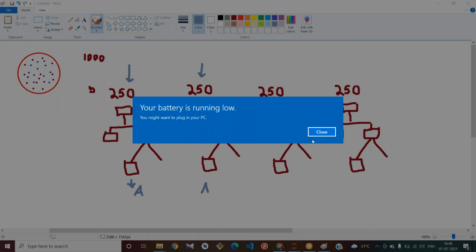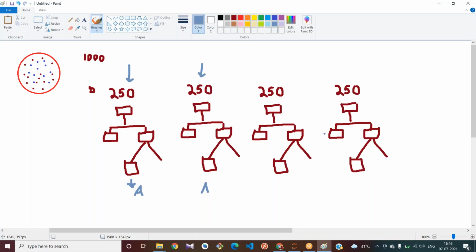Your input will be applied to all the decision trees generated in your random forest. For this decision tree it has predicted apple, for this decision tree it has given orange, and for this decision tree it has given apple.